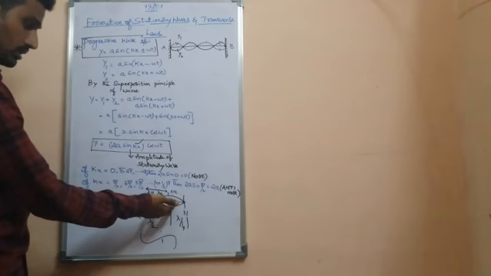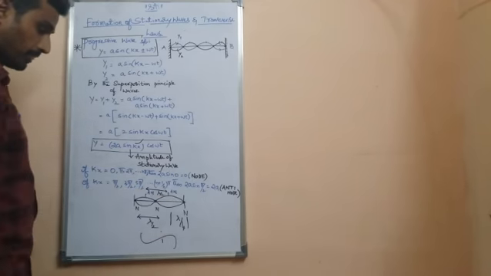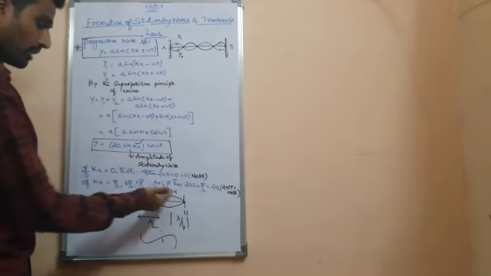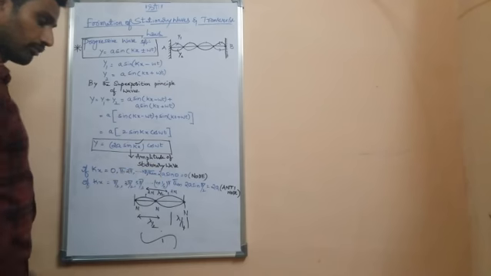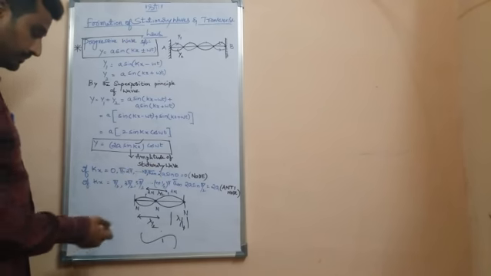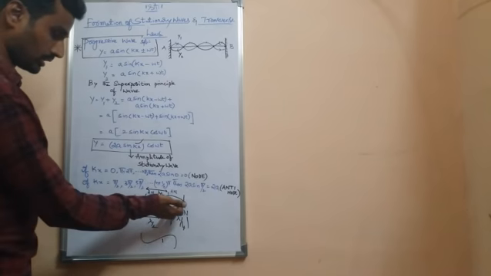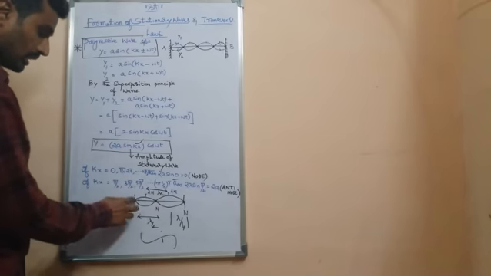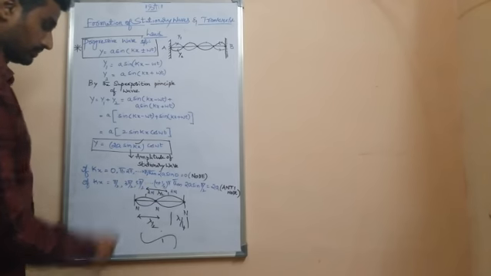Let us consider a stationary wave with 2 loops. If a stationary wave is formed with 2 loops, then 3 nodes and 2 antinodes are formed as shown in the figure. Here this point is a node, this is also a node, and this is also a node. Here the amplitude is 0 and at antinodes the amplitude is maximum.